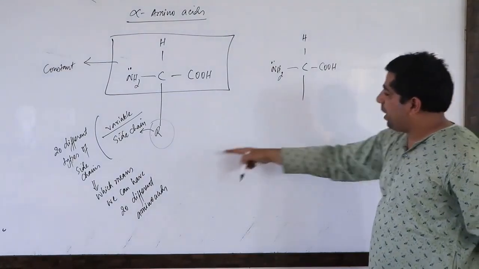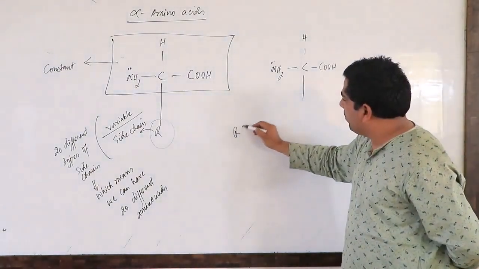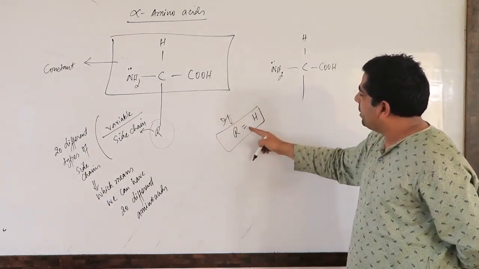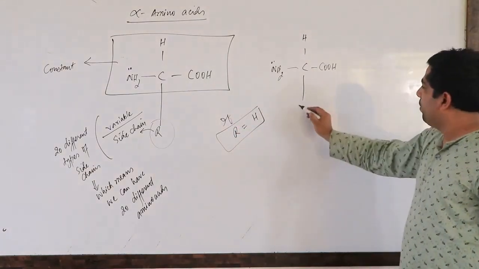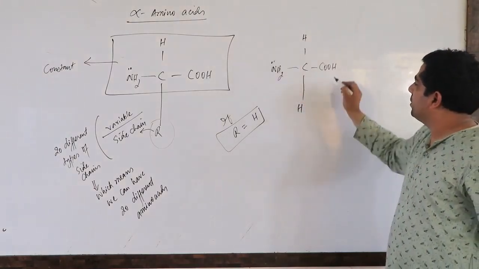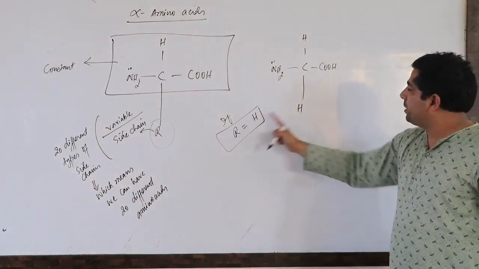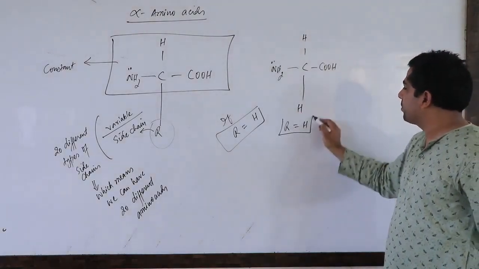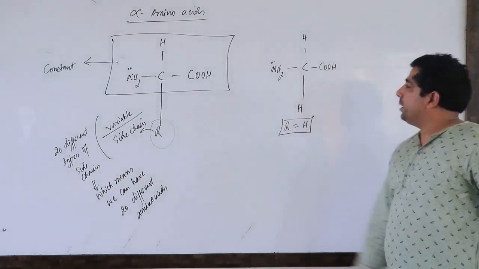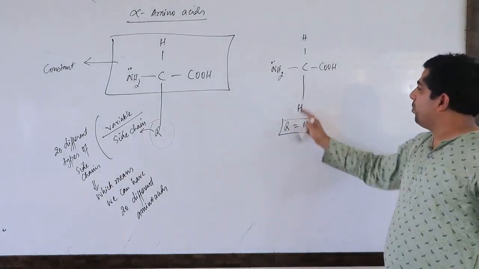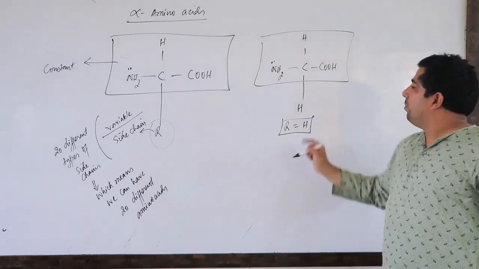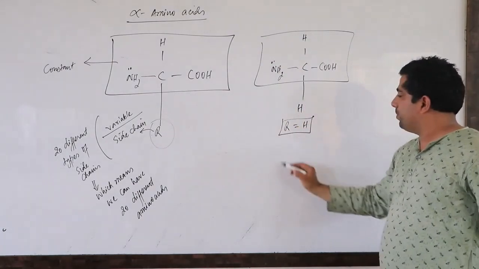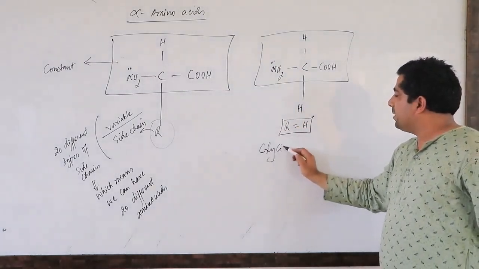Let us suppose R is equal to hydrogen, so I am putting here hydrogen. Then this amino acid where the R group is hydrogen, because in place of R I am writing hydrogen, is known as glycine.